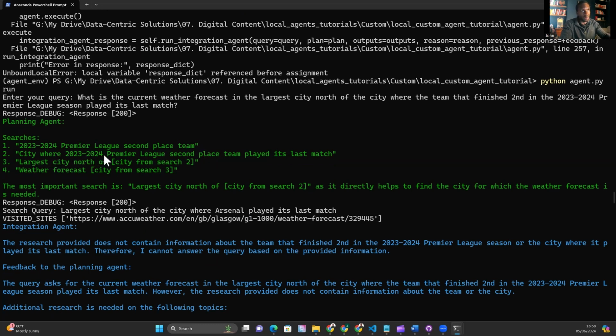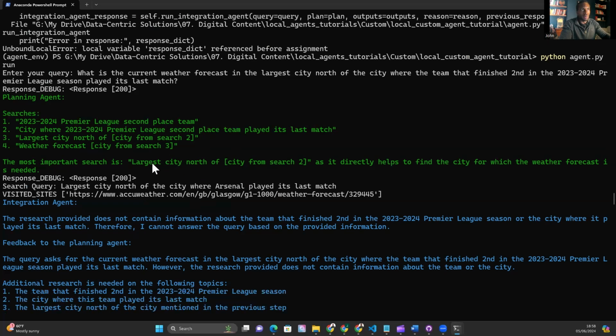City where 2023-2024 Premier League second place team played its last match. Yes, sensible. Largest city north of city from search 2. Yeah, so this is how I expected to break it out. And then weather forecast. So it has broken that out sensibly. It's identified the most important search as largest city north of city from search 2. I would say the most important search is search 1 because we need to find that information first.